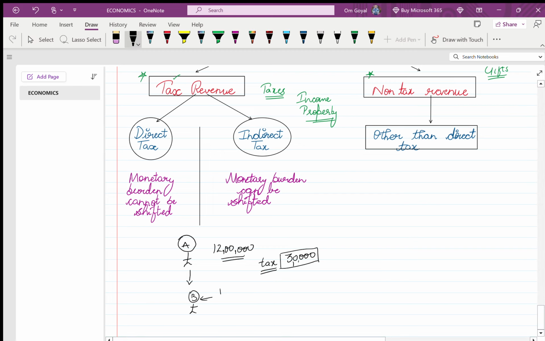Will Mr. B pay for this? No. He will say, no, why should I? It's your income, the tax is imposed on you, you should pay for this. So A is liable to pay. Okay? Who is liable to pay here? A. And who has to pay? A. So the monetary burden is permanent, it cannot be shifted.